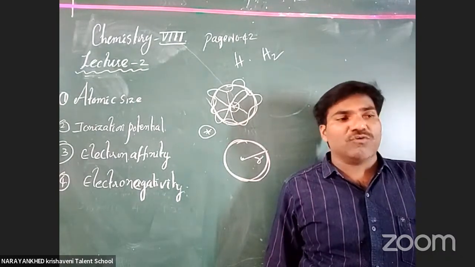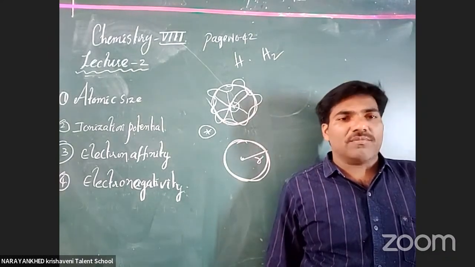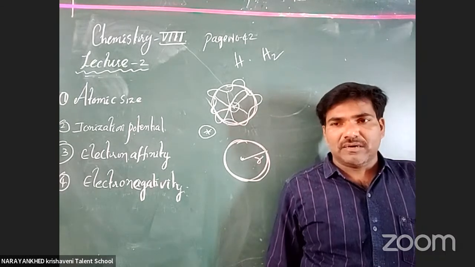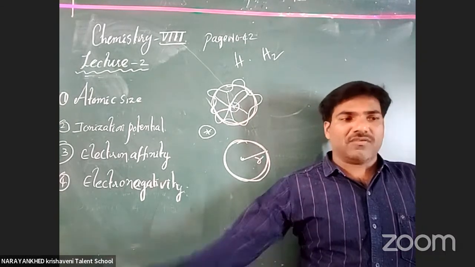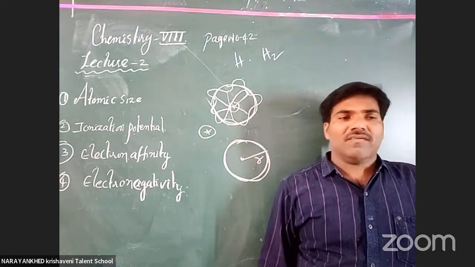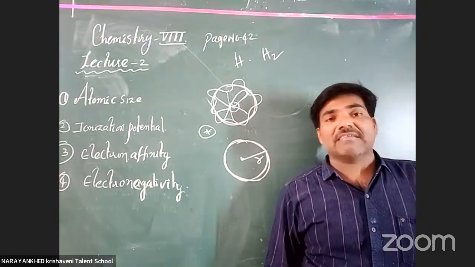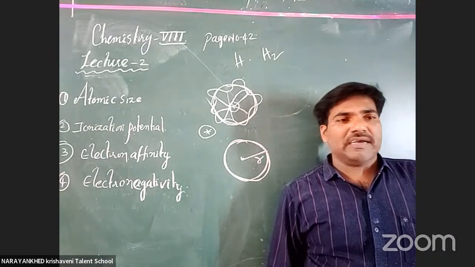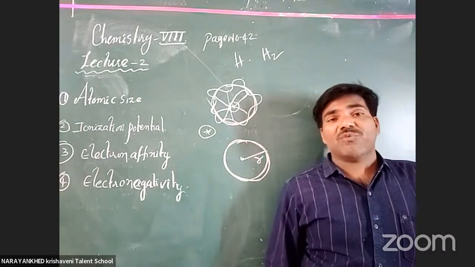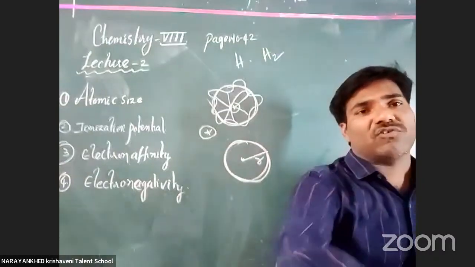What are the techniques we are using for finding the atomic radius? Got it or not? Yes, many options are given below. There are a number of techniques we are using. A very familiar technique is X-ray diffraction. Why? Because diffraction phenomena provide us shadows.